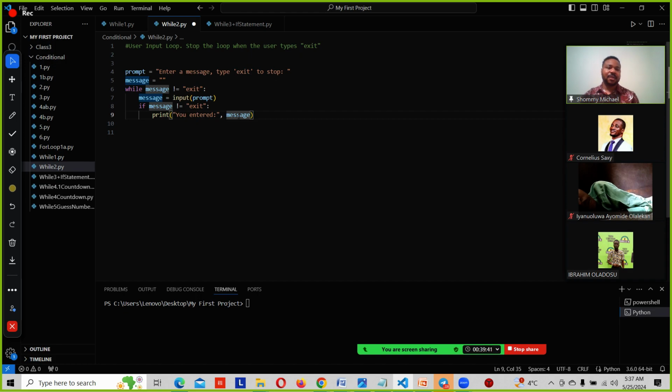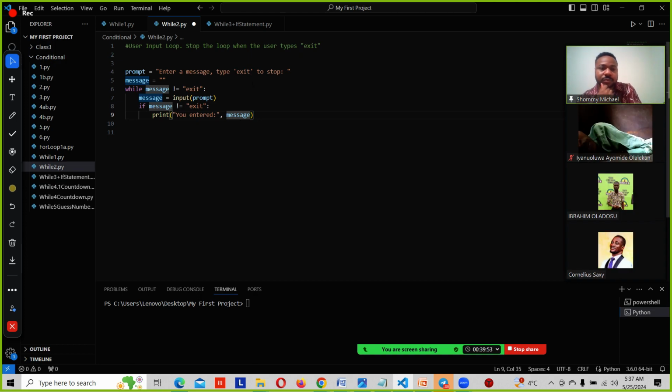So can you just guess what this program is going to do merely looking at it? Let's try to take a look, because that's one thing that this course is going to do for you. You will be able to see any code, even without running the code, and check what this code does. What does it do? So the message right here, the variable, is empty.